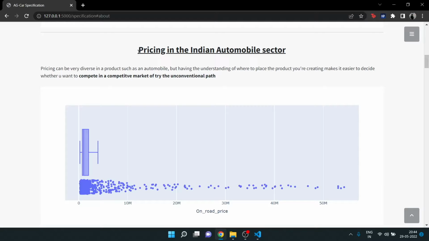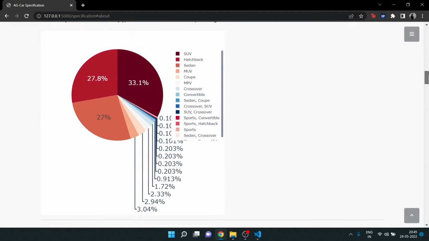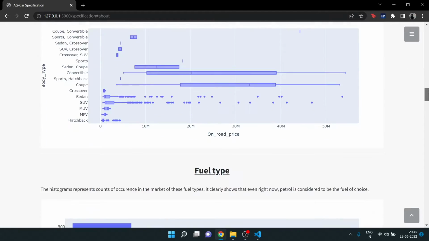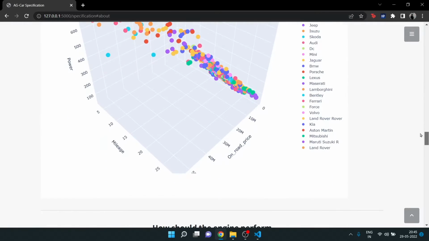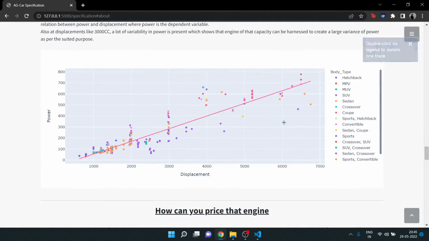Second was understanding the pricing in the automobile sector. The result from this was that there is most competition in cars below 40 lakh rupees. In body types, it was clear that SUVs are currently dominant. Similarly, going through this page, you'll find linearity in many slopes, which will help automakers decide specifications just on the basis of the dependency coefficient that came out from linear regression.